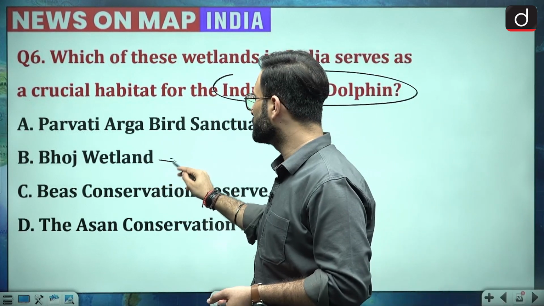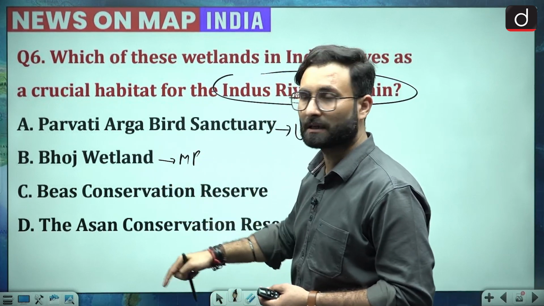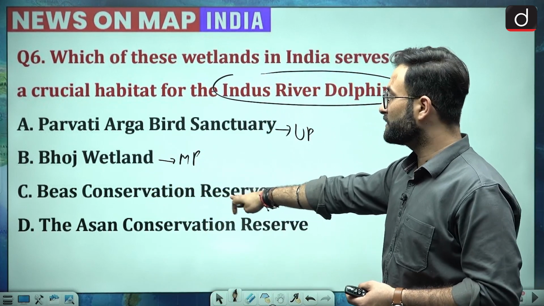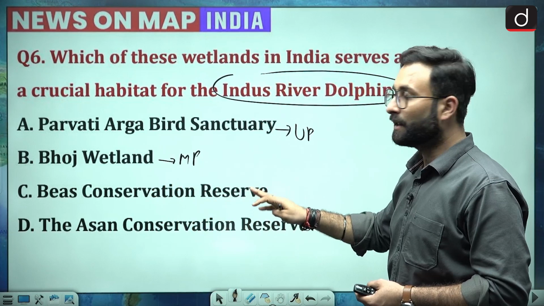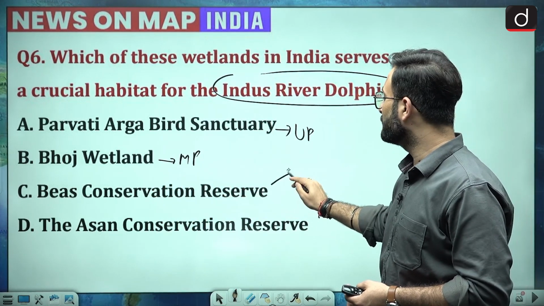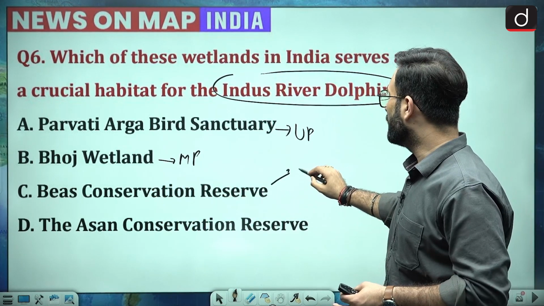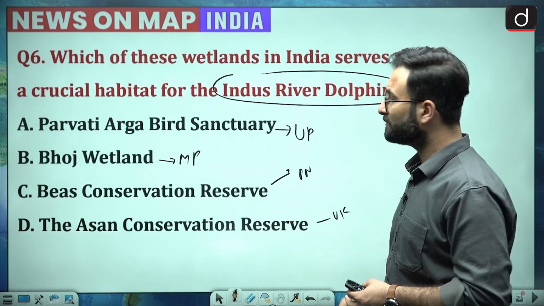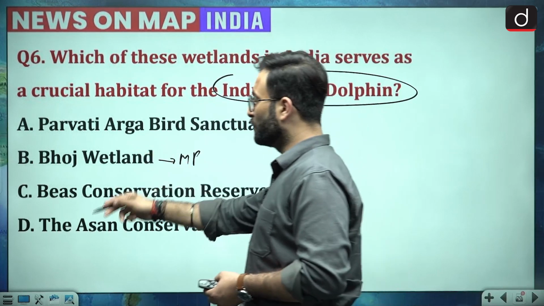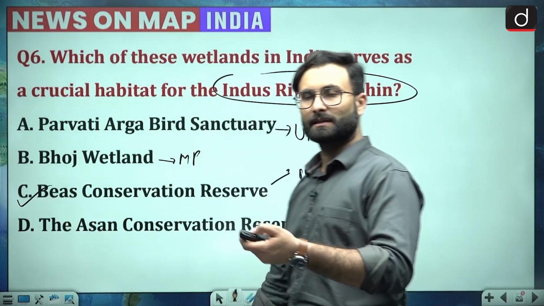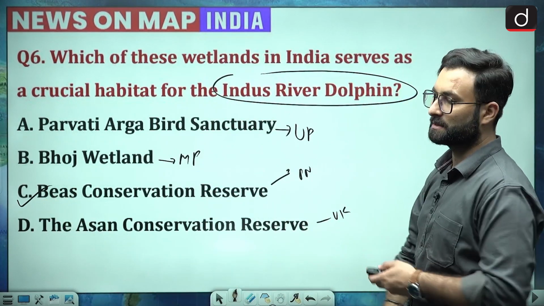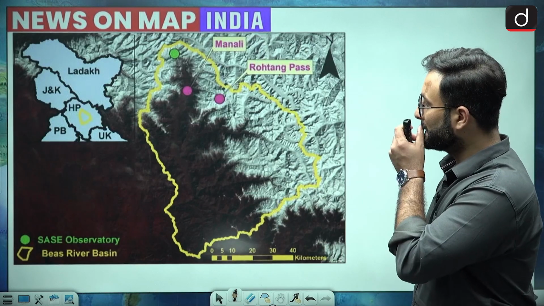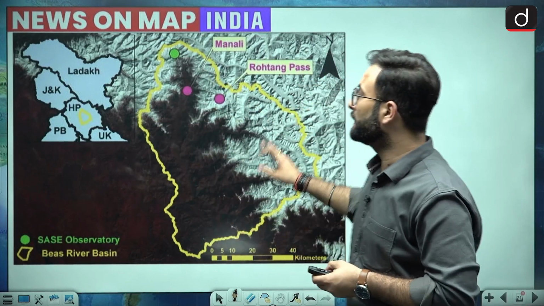Coming to the Bhoj, that is there in MP, so that cannot be your answer. Now we have Byas Conservation Reserve and the Asan Conservation Reserve. The Byas is there in the vicinity of areas of Punjab, etc., and Asan is there in Uttarakhand. So option C would be the right answer. When we talk about the area of Indus, considering that also you can answer it, that is Byas Conservation Reserve.